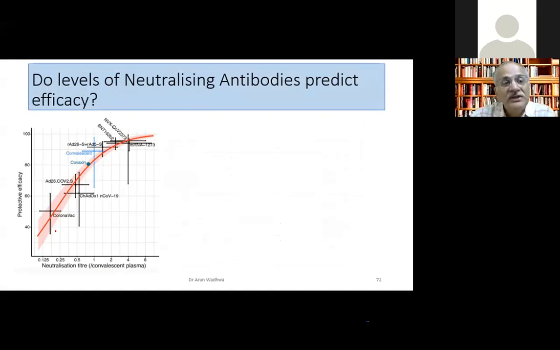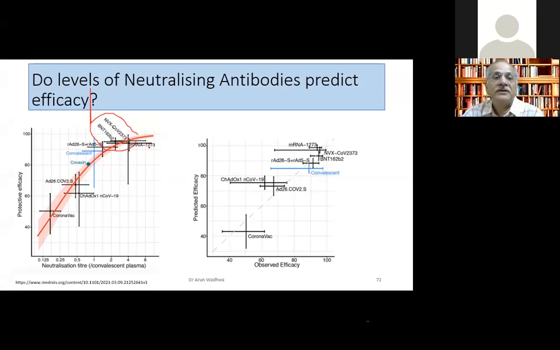And this is a graph which you all must see. You can see the Chinese vaccine, CoronaVac, a little lower down, much lower down, in fact. The Shadok is a little better. Then you have the Covaxin. It is marked separately because these are mathematical studies. It came to this conclusion from mathematical studies. It was better than Shadok. Then you have the Sputnik vaccine, the mRNA vaccine, and the Novavax vaccine. So these higher ones are the Novavax and the mRNA vaccines. Then you have the Sputnik, then you have Covaxin, and these are much lower down. So neutralizing antibodies do predict the efficacy.